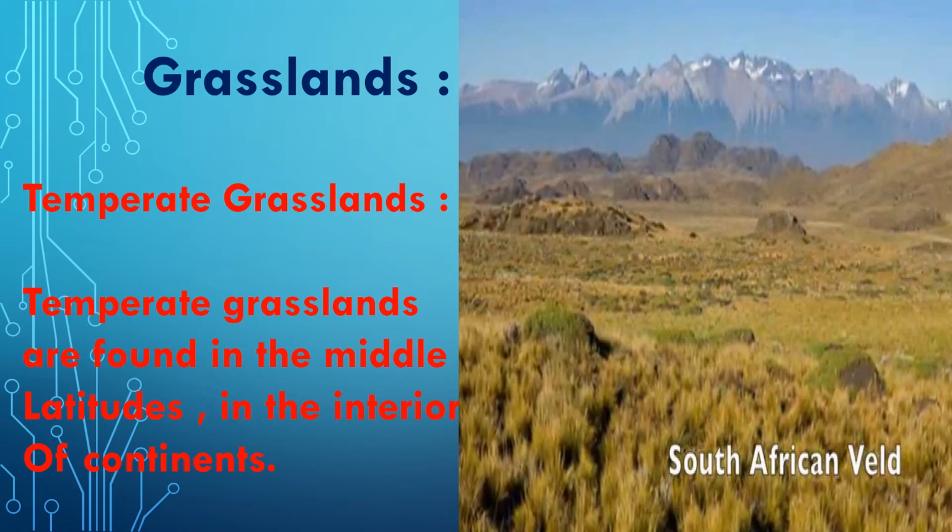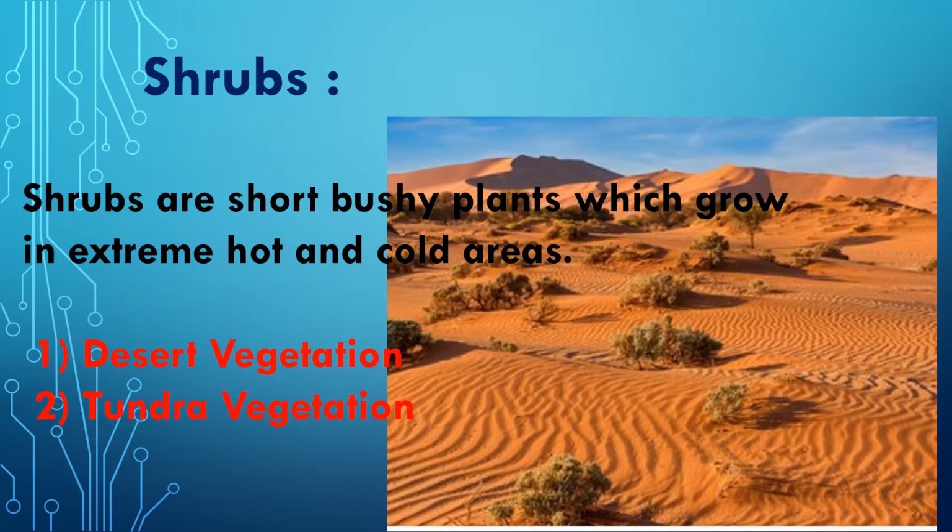Now let us go for the third type of vegetation, that is shrubs. Shrubs are short bushy plants which grow in extreme hot and cold areas. Thus, shrubs are mostly found in hot deserts or in cold regions. There are two types of shrubs. First one is desert vegetation and the second one is tundra vegetation. Hot and dry deserts are found in the tropical and subtropical region, and here desert vegetation is found, and tundra vegetation is found around the North Pole and North America.